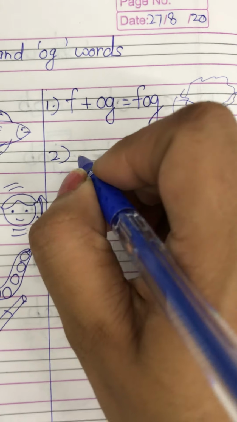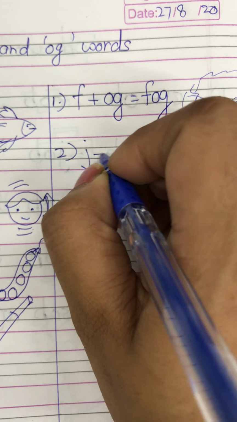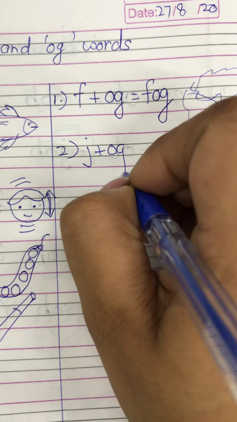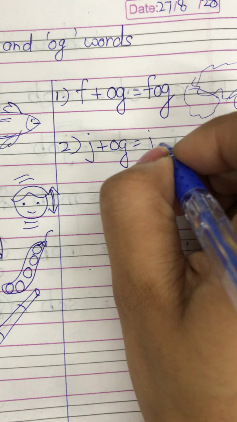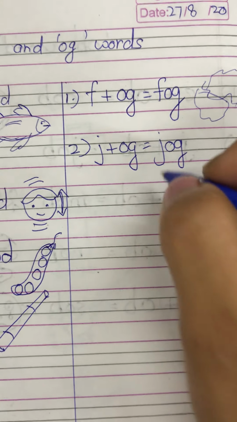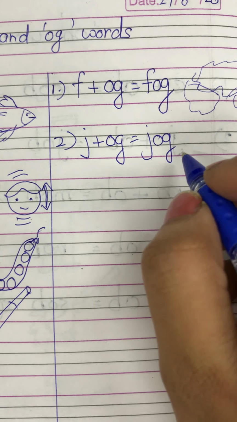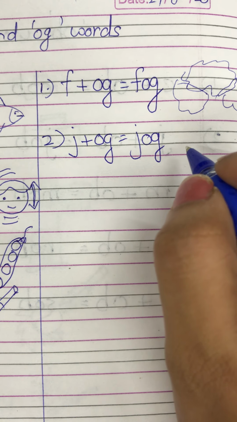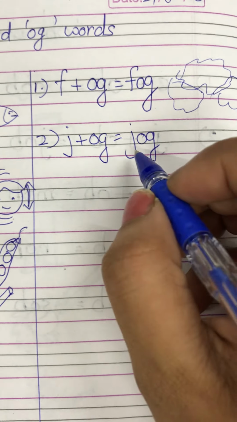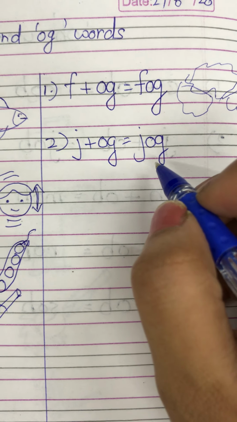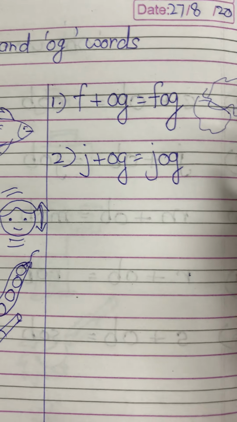Number 2, jog. J, og, jog. What is jog? It is to run at a slow speed. It is a kind of exercise. So what is jog? To run at a slow speed.